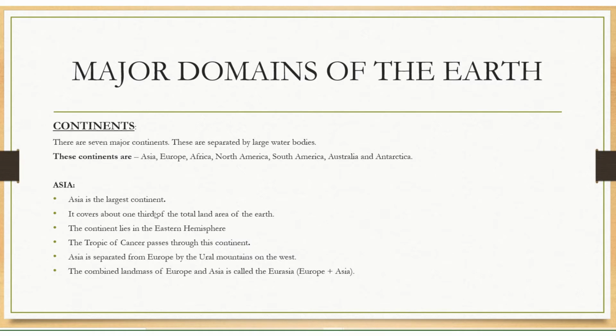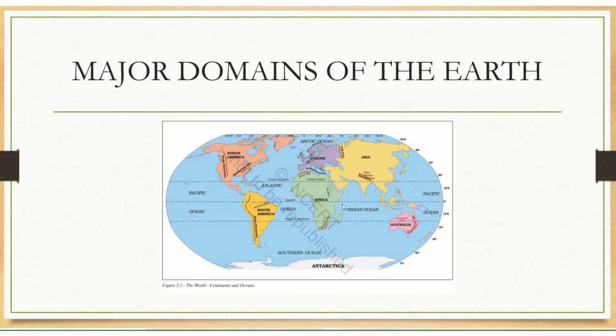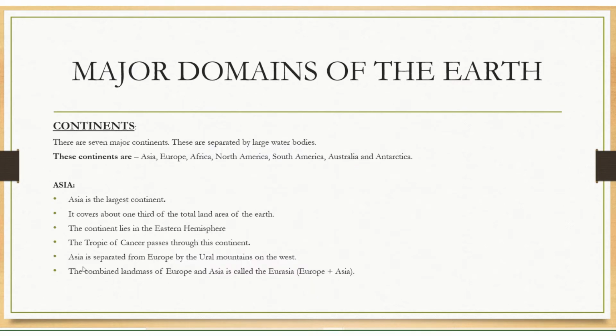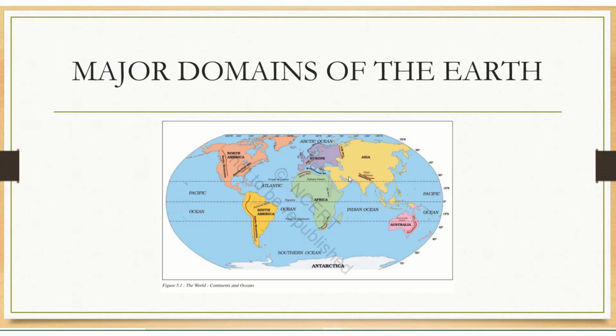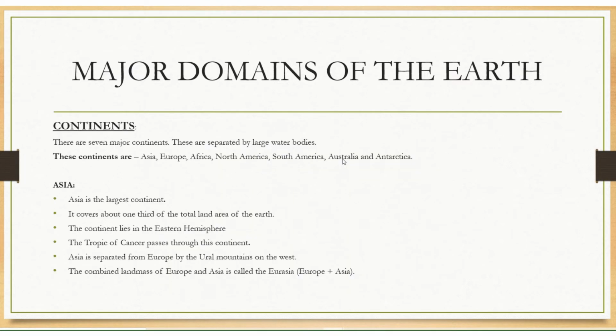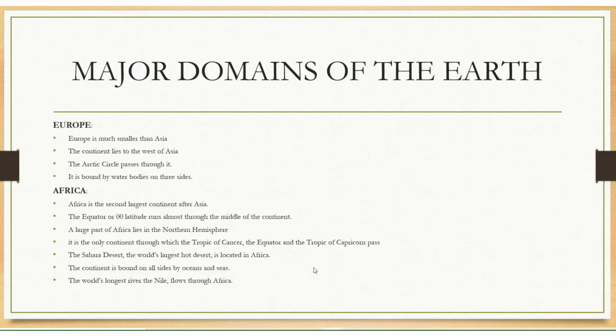It covers about one third of the total land area of the earth. The continent lies in the eastern hemisphere. The Tropic of Cancer passes through this continent. See here, this is the Tropic of Cancer. It passes through Asia. Asia is separated from Europe by the Ural mountains on the west. And the combined landmass of Europe and Asia is called Eurasia.